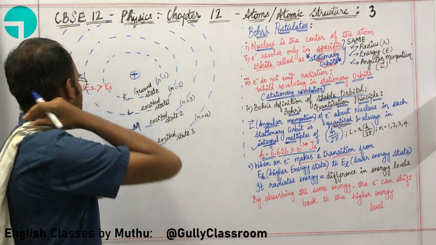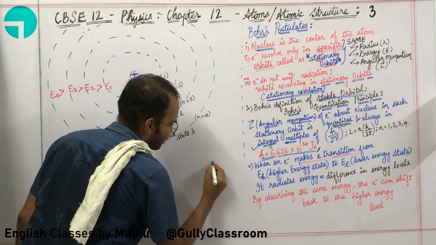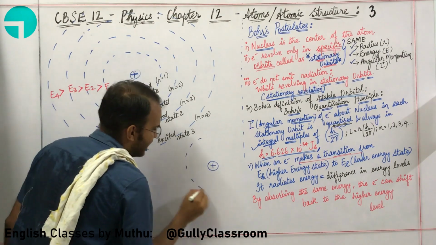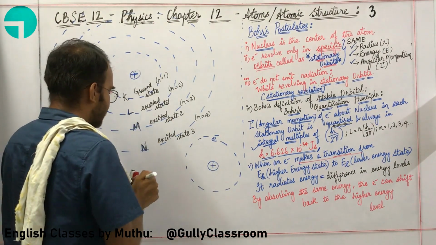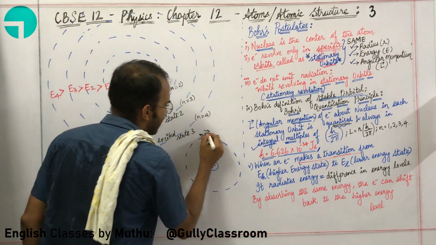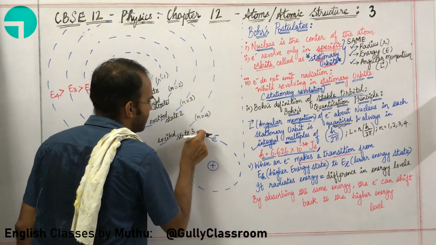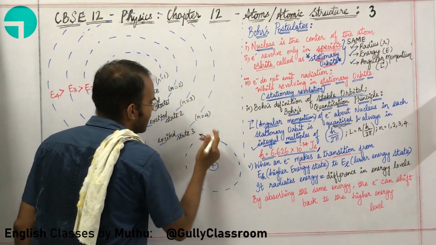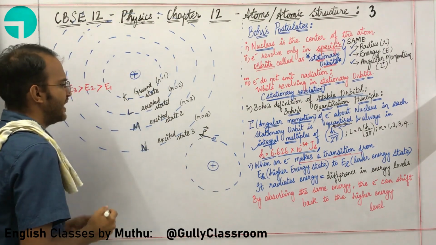What is angular momentum? Okay, let me do this. Let us have a positively charged nucleus here. Let me assume an electron which is rotating here. So let us say the electron is going like this. Let me put the momentum, not the velocity vector. This is the momentum of the electron.